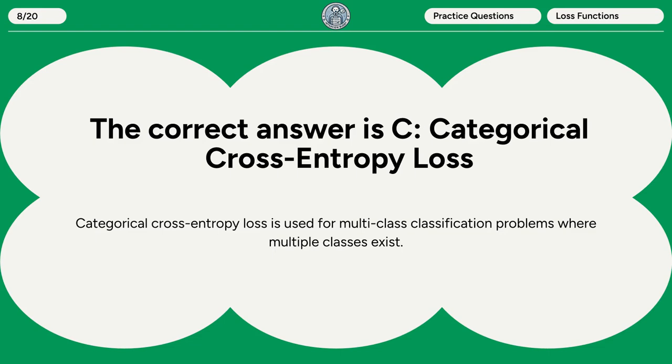The correct answer is C. Categorical cross-entropy loss. Categorical cross-entropy loss is used for multi-class classification problems where multiple classes exist.